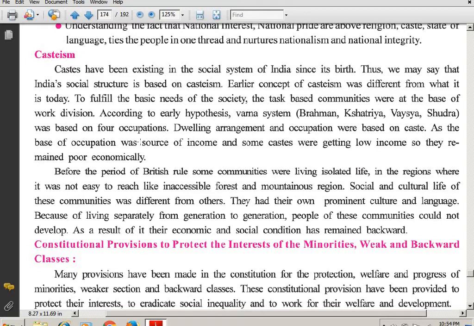So students, we are talking about the early caste system, that is the Varna system: Brahman, Kshatriya, Vaishya and Shudra. These were the 4 base castes, and occupation also was based on that.